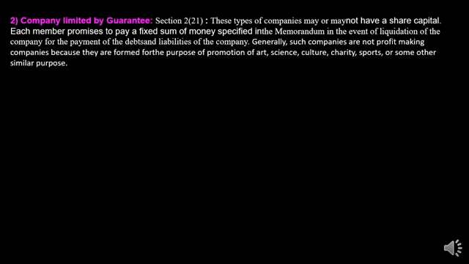Generally such companies are not profit making companies, because they are formed for the purpose of promotion of art, science, culture, charity, sports and some other similar purposes. So a guarantee company can also be known as a cooperative society type business, in which no profit is made, only welfare or service is given to the members.